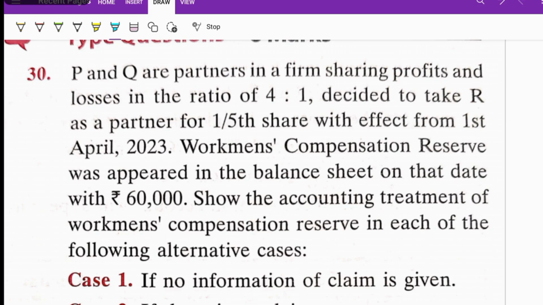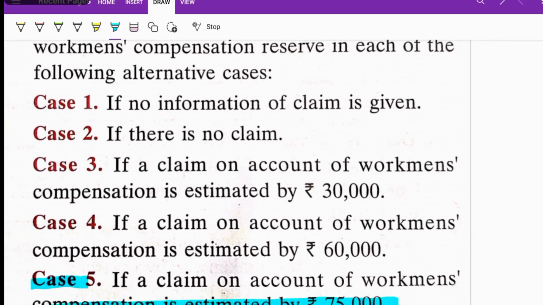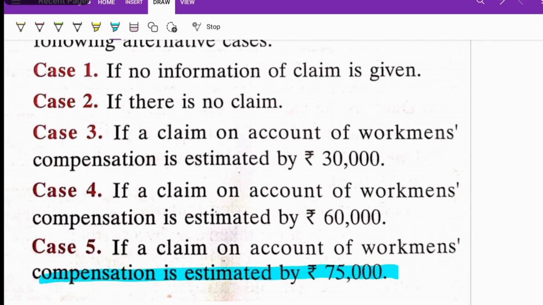P and Q are partners in a firm sharing profit and losses in the ratio 4:1. They decided to take R as a new partner for 1/5th share with effect from 1st April 2023. Workman compensation reserve appeared in the balance sheet on that date with rupees 60,000. Show the accounting treatment of workman compensation reserve in each of the following alternatives. There are five alternatives given here.